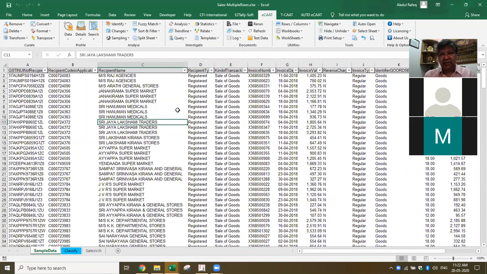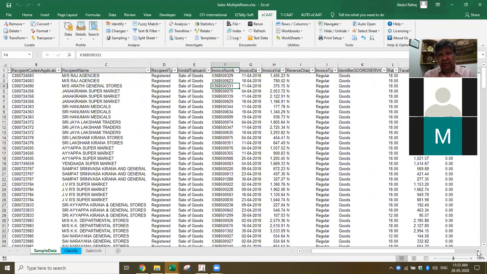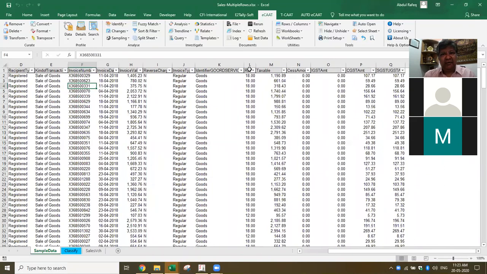Let me see. You have got this particular sales data. Let's see, I got the invoice value. Now I got this rate. Now what I want to check is, taking the same concept here, instead of commission, let's say I want to see the rate. Now for example, for this taxable value, whether the invoice rate 18% has been applied, and the taxable value is correct. That's what I want to compare.